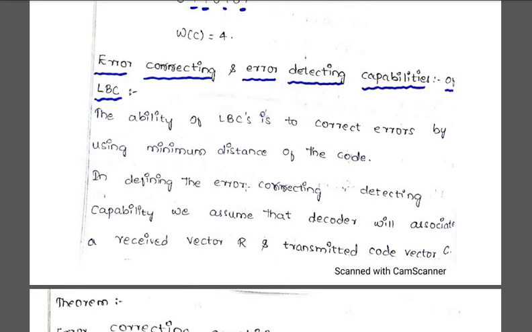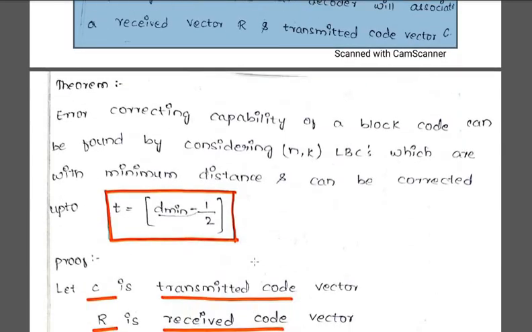For that, we require two things. The decoder or the receiver should have a received code vector, along with the redundancy bits. Along with that, it should also have the transmitted code vector, because if they cross-check, they should be able to find out that this particular part has an error. So the decoder should be associated with the received vector or received data, and also with a transmitted code vector. Okay, this is a particular theorem that we will be seeing now.